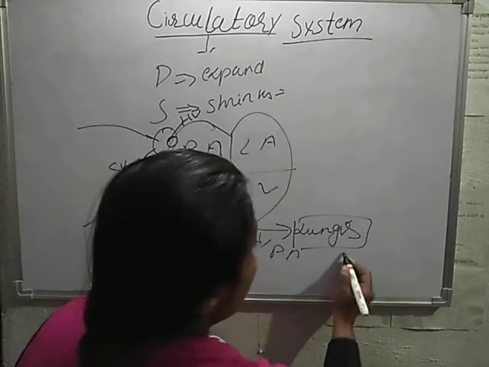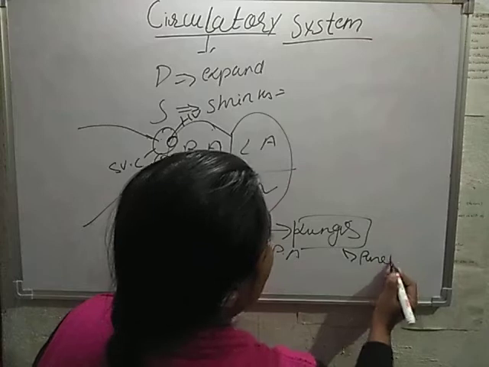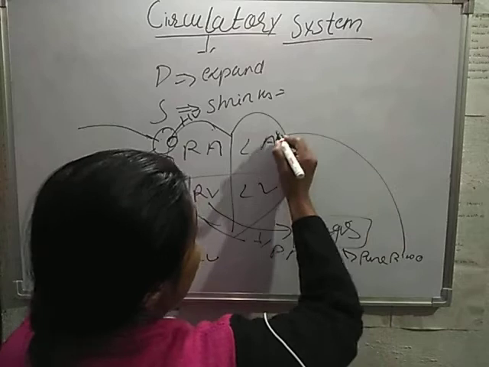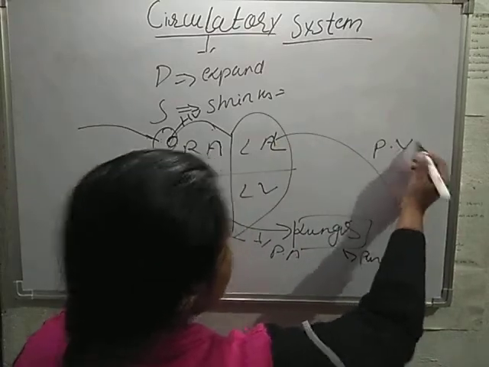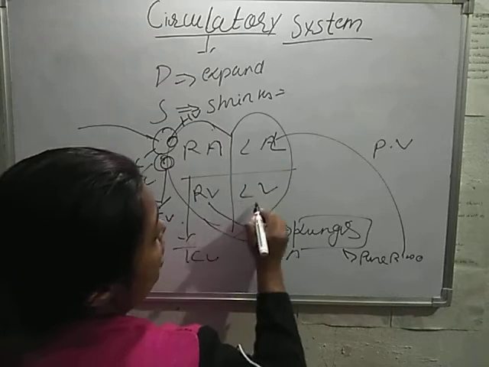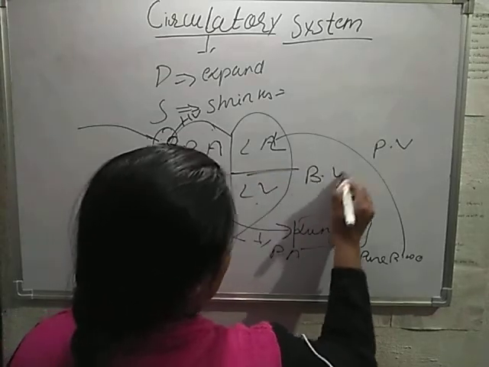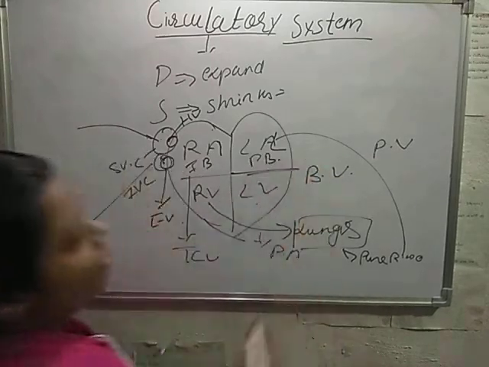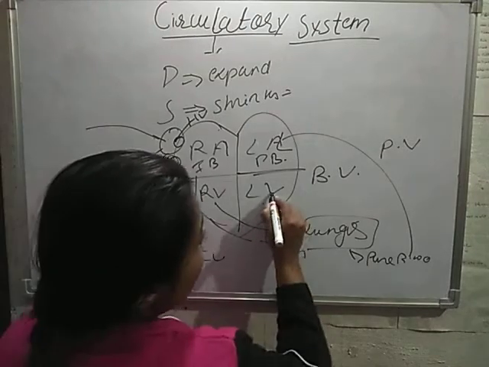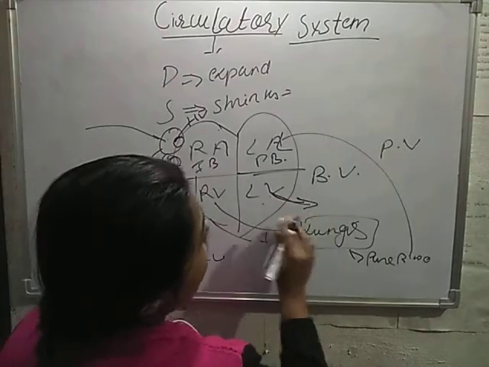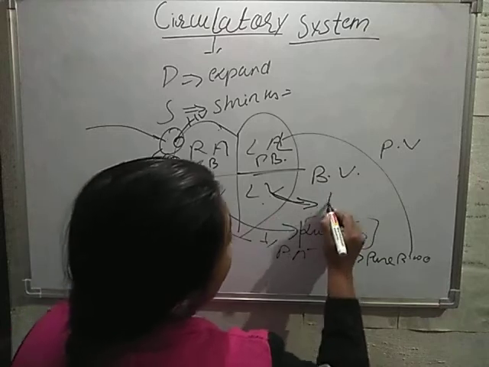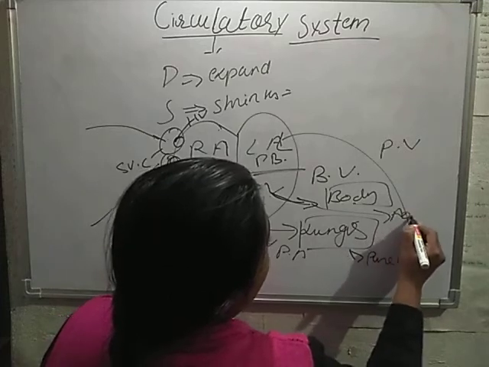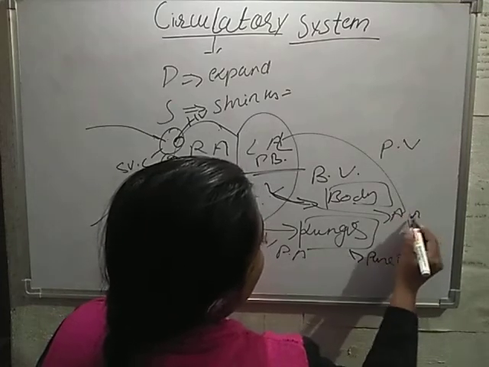Now the blood becomes pure. Okay. Now pure blood is taken into the left auricle through the pulmonary veins, and from the left auricle it goes into the left ventricle through the bicuspid valve. Here impure blood and here pure blood. And from the left ventricle, the blood goes into the whole body through the aorta.